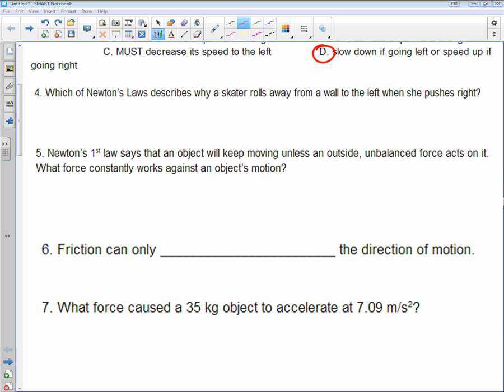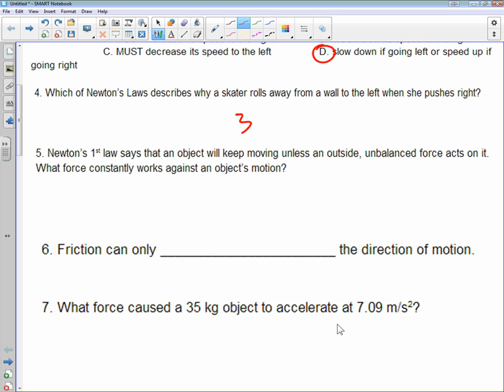So number 4, if we're having to pick one, which would we pick? Which of the 3 laws? The first one, second, or third? The best choice would be the third one, because in the third law we have an action force and then a reaction force, and in this case you have a person rolling away from the wall to the left. When she pushes to the right, she's pushing this way, but then the wall is pushing her back the other way, so she ends up rolling to the left.